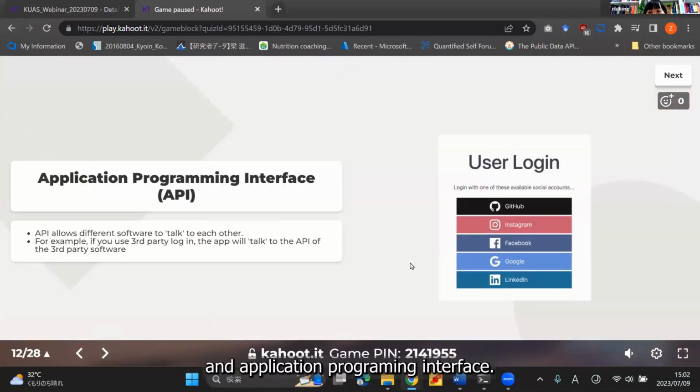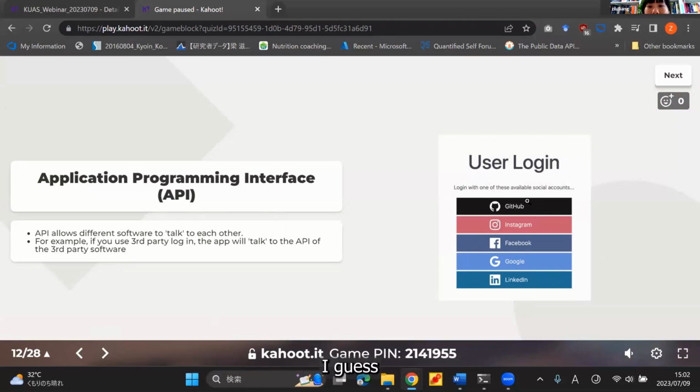And application programming interface, I'm not sure if you are familiar with this concept. It's actually very, very widely used nowadays, and I'm pretty sure everybody has used it, even though probably you are not aware that you were using an API. So basically, an API is an interface that allows different software and hardware to talk to each other. When I say talk, that means to exchange information between each other.